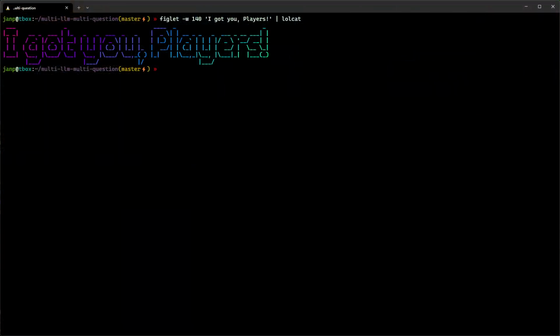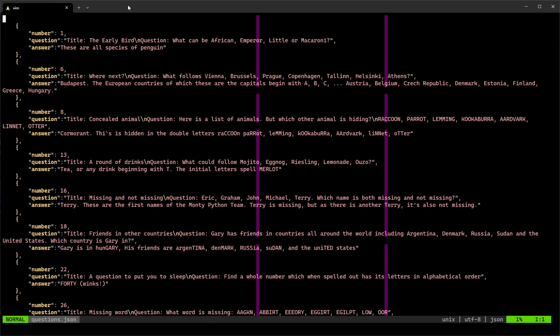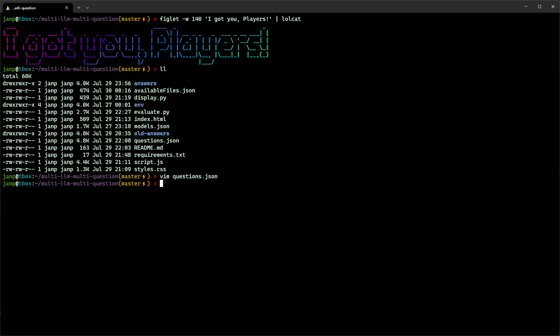As per usual, we'll start in the terminal. We'll first look at the questions. I created a list of objects, each containing 3 fields. The number is referencing the question number in the book. The question value contains the header title of the question, as in some cases it contains a clue about the puzzle. Then on a new line, it contains the puzzle question itself. And finally, the answer contains the solution as provided in the book. The number field is not going to be used anywhere in the code, it's purely for my reference.